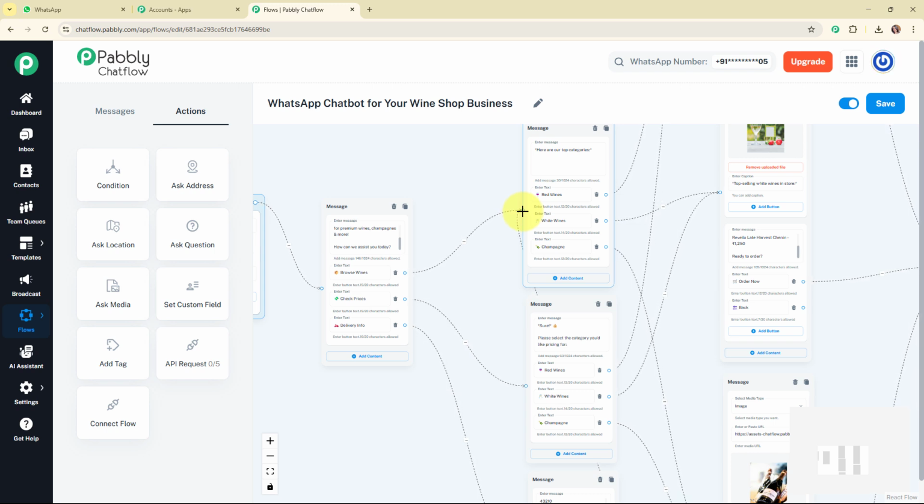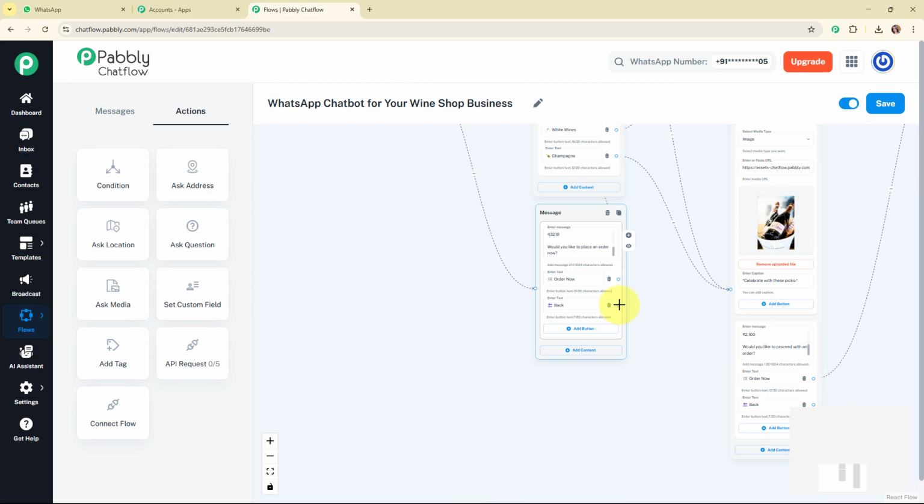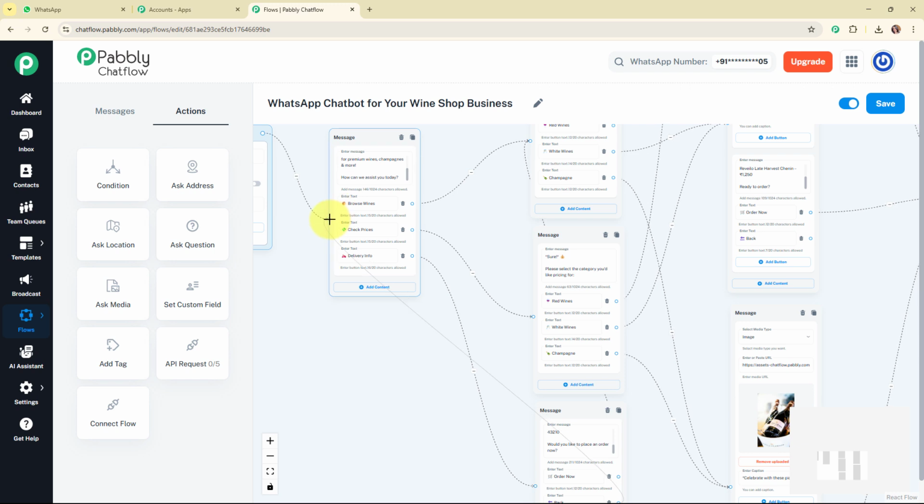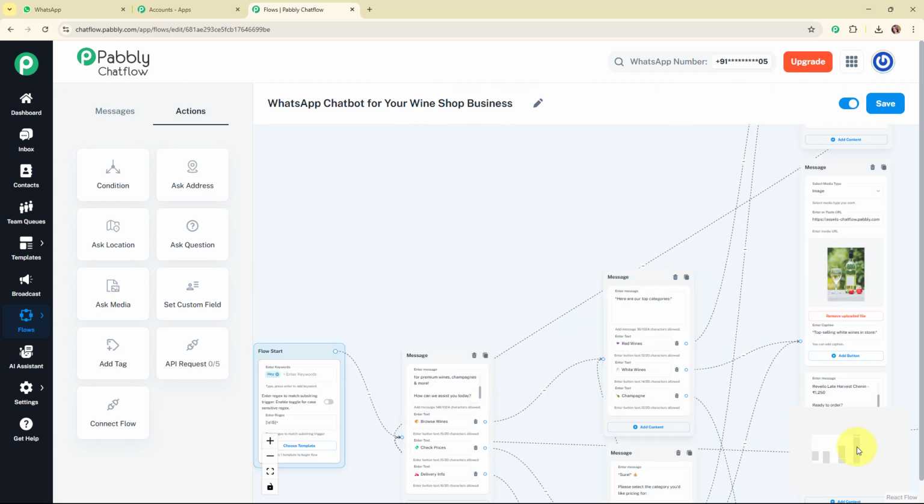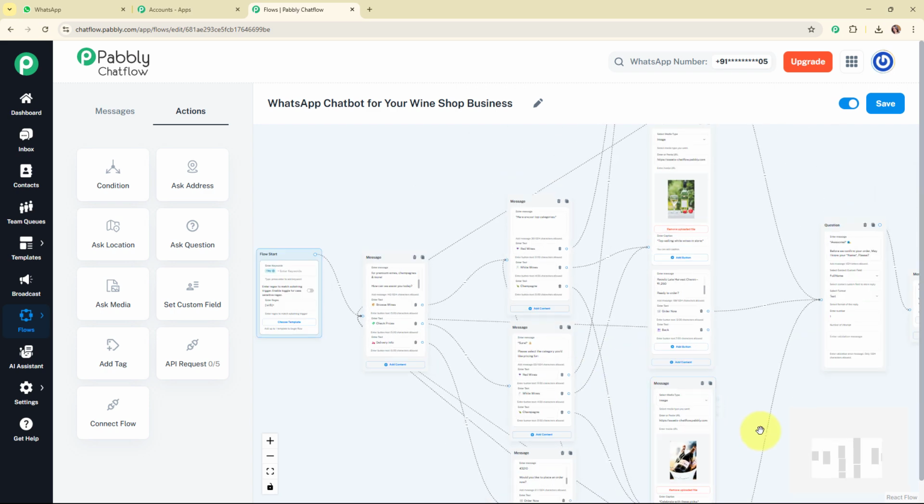Alright, so now I'm going to connect all these back quick replies button to the main message box, so that if my customer select this back quick reply button, then automatically he or she should be directed to the main message box. Alright, so let me do that. And now here I've successfully connected all these quick replies button to each of the message box.